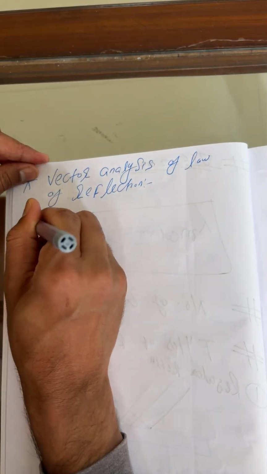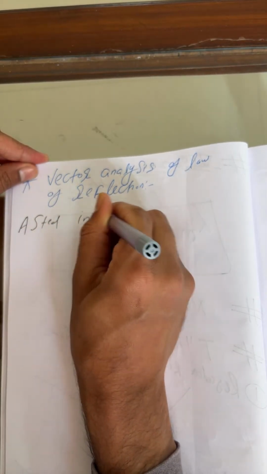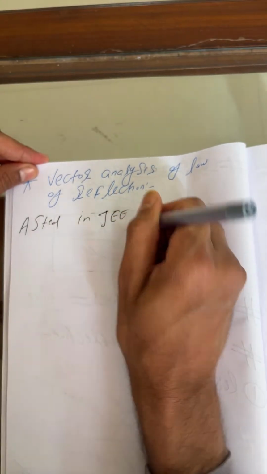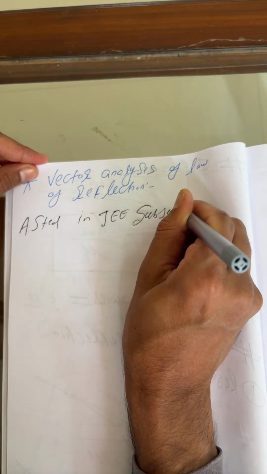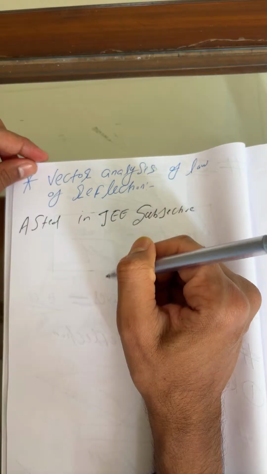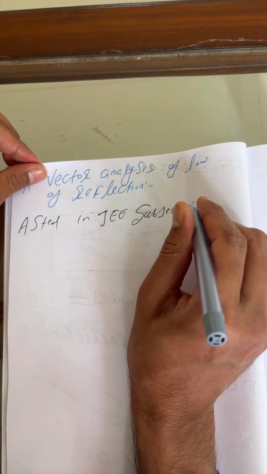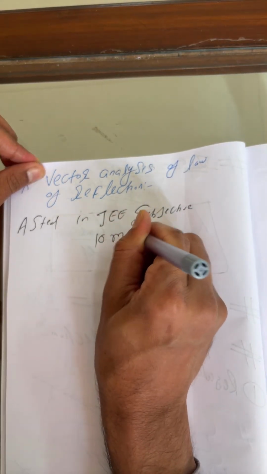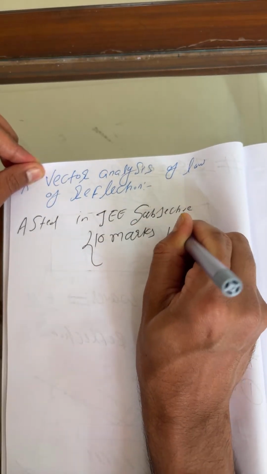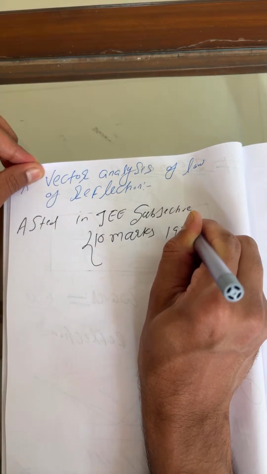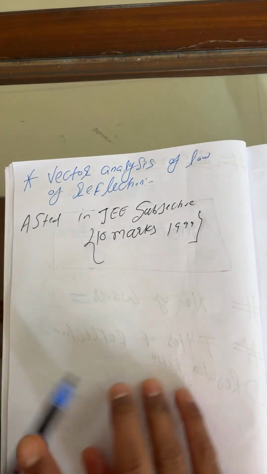When asked, remember, this is a student question asked in JEE subjective. Nowadays they are asking only the formula. This is 10 marks. I said 8 marks previously. No, it's 10 marks. In 1999 they asked it here. They already asked these questions. So now have a look here.